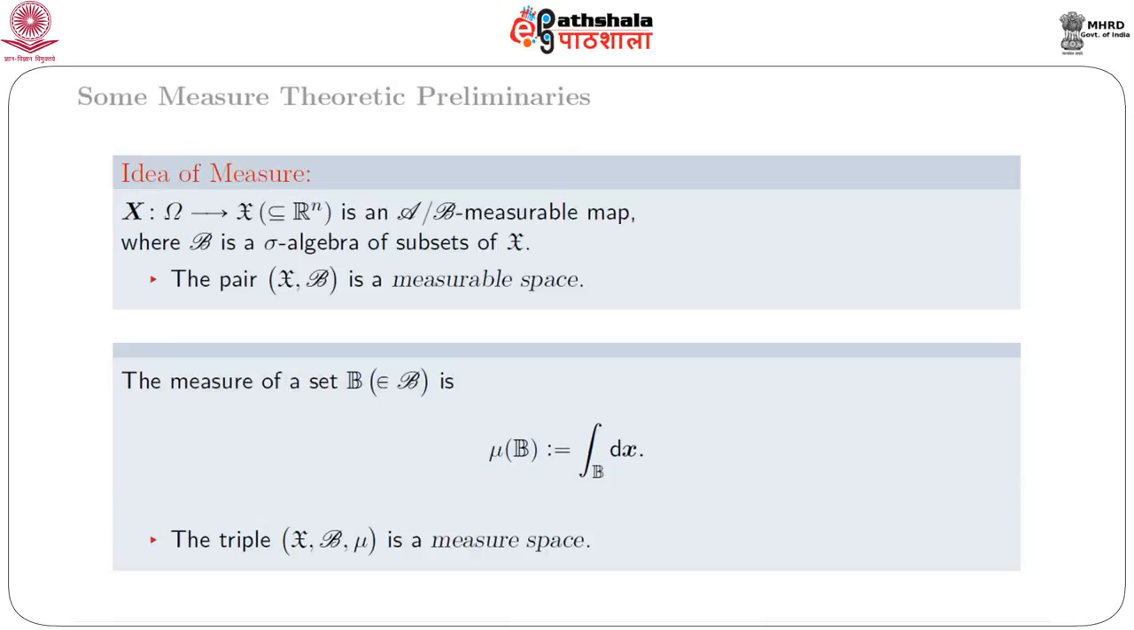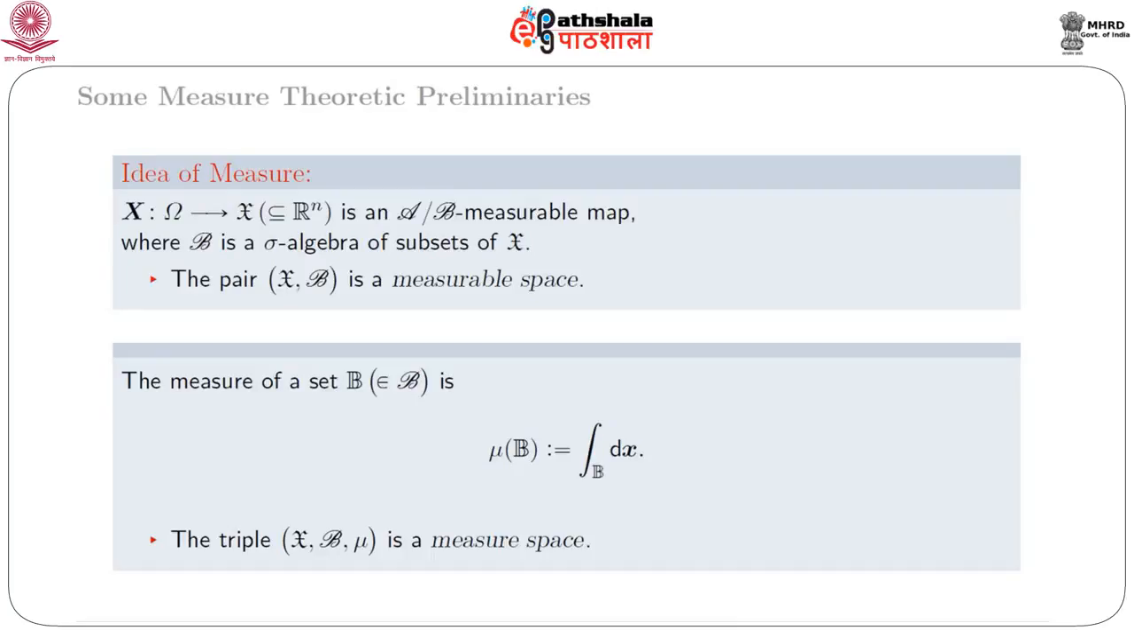First, we give an idea of measure. Suppose X is a mapping from omega to script X, which is a subspace of R to the power n, and X is an A or B measurable mapping, where script B is a sigma algebra of subsets of script X. The pair (script X, script B) is a measurable space.